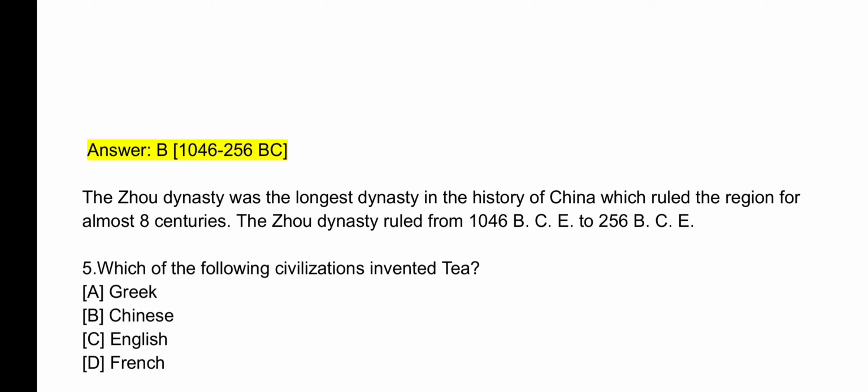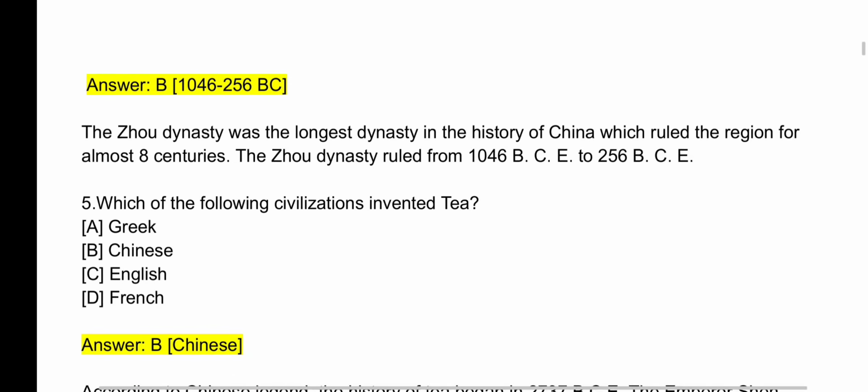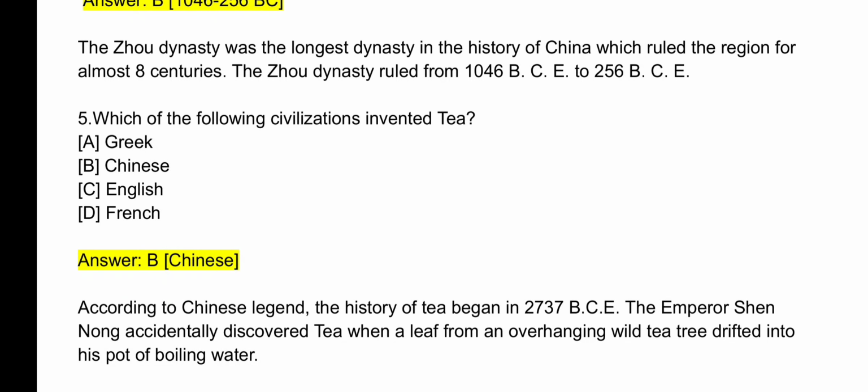Question number 5. Which of the following civilizations invented tea? The answer is B. Chinese. According to Chinese legend, the history of tea began in 2737 BCE. The Emperor Shen Nong accidentally discovered tea when a leaf from an overhanging wild tea tree drifted into his pot of boiling water.